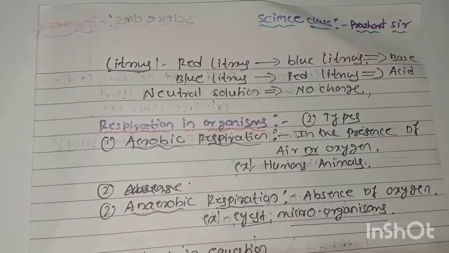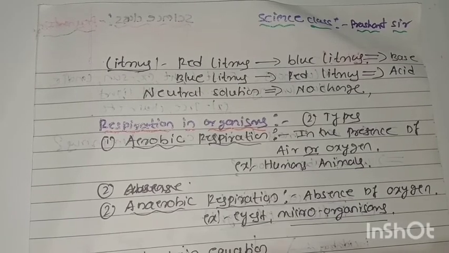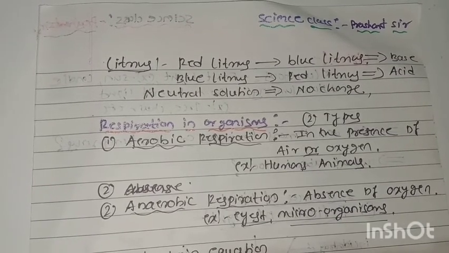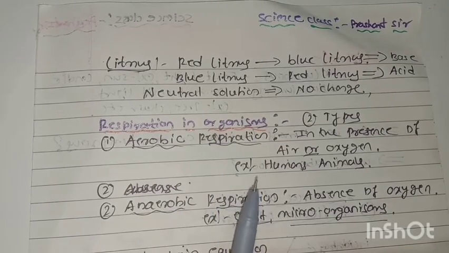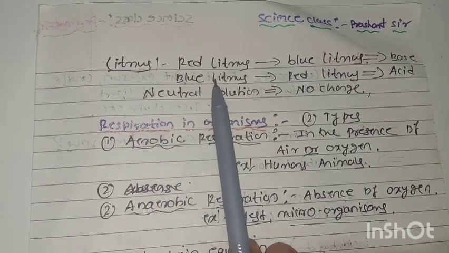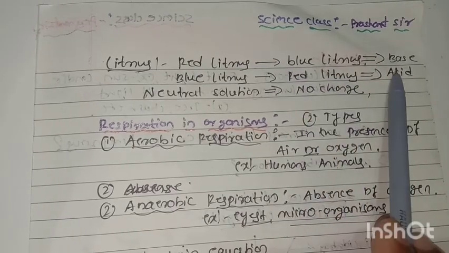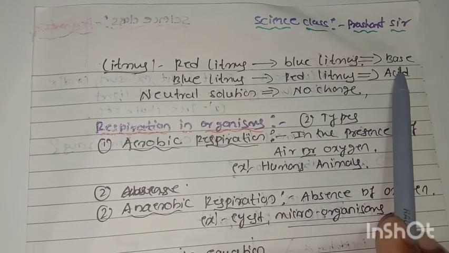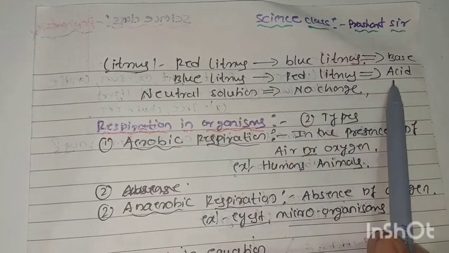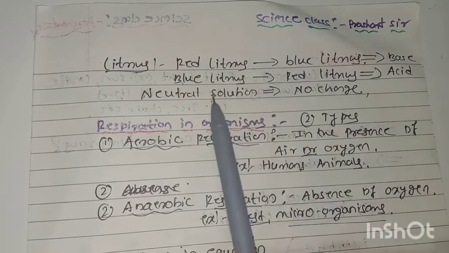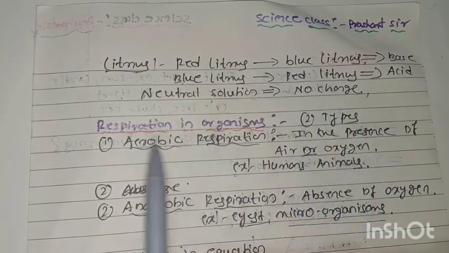Indicators check whether the solution is acid or base. If red litmus turns blue, the solution is a base, and if blue litmus turns red, the solution is an acid. In a neutral solution, no change occurs.